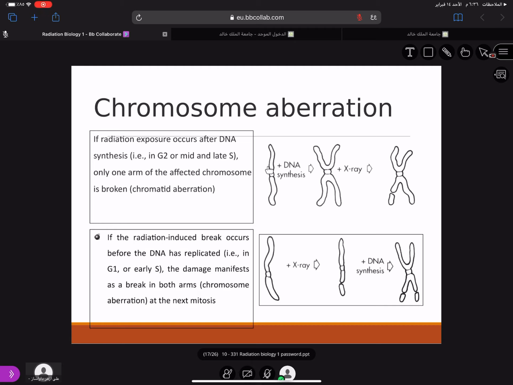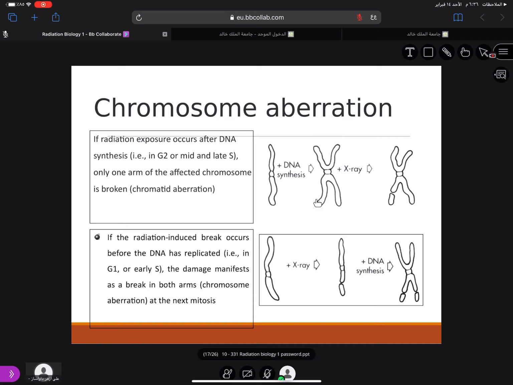This is an important part, called chromosome aberration. During DNA synthesis, there is something called RNA and DNA. This single strand is called the RNA. This RNA undergoes DNA synthesis and it replicates, making two strands. These are the two strands here.